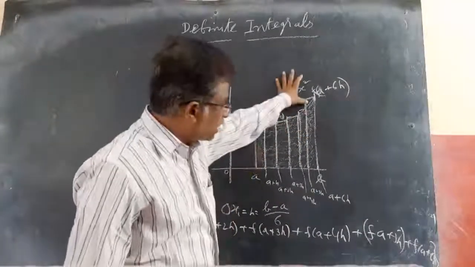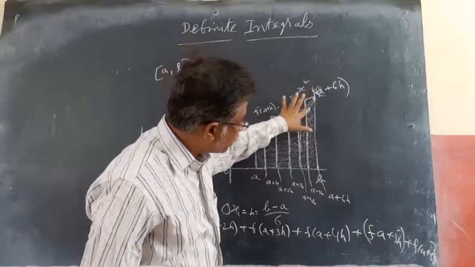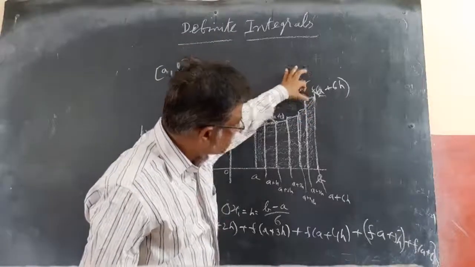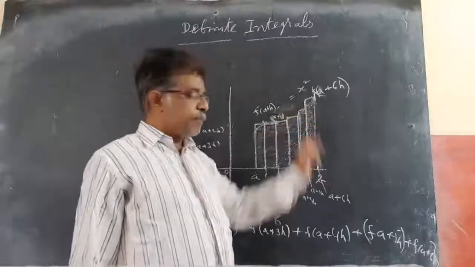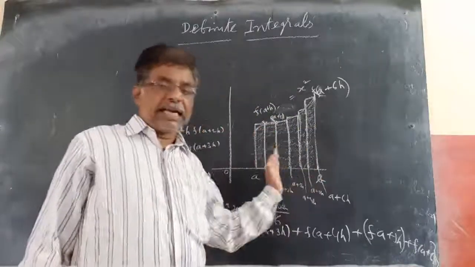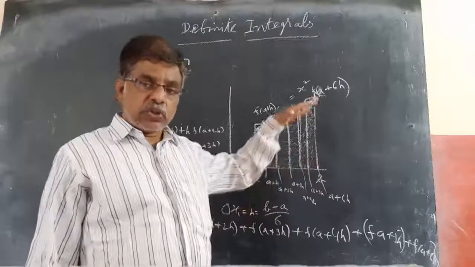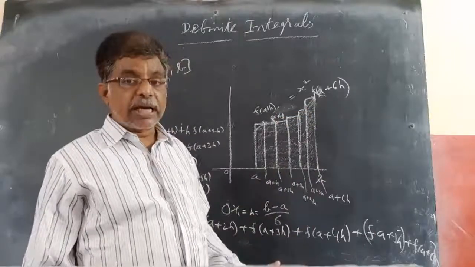But some extra parts I will definitely get, because the curve is up to here only. This small part is extra. Observe. To remove these small extra parts, we can't completely remove them, but we can reduce them to the maximum extent. How can we reduce?